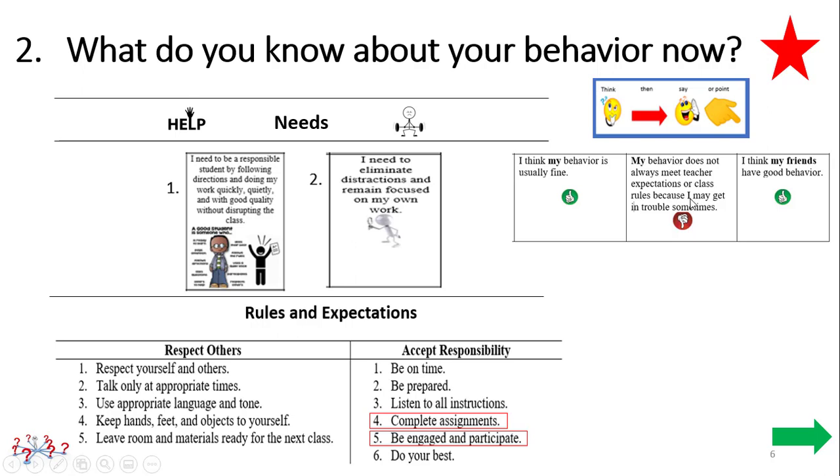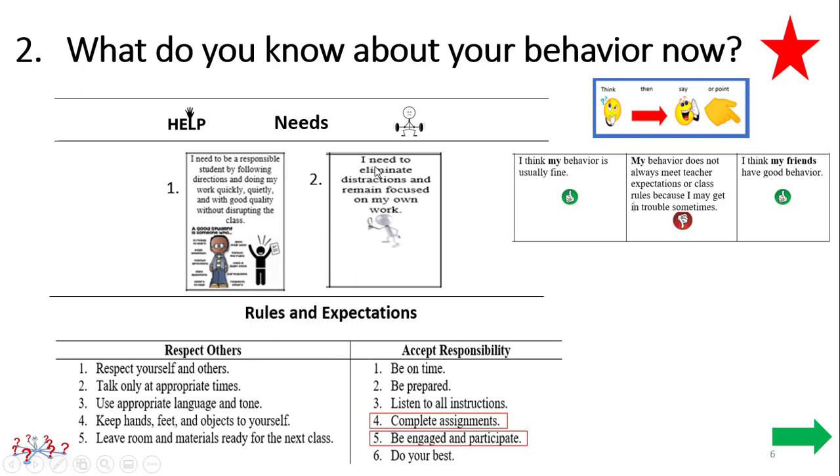My behavior does not always meet the classroom expectations because my teacher will get on to me sometimes, or I think my friends have good behavior. So when you see this slide, and this is what we've been talking about a lot of times, your need for being a responsible student, following directions, and doing work quickly, quietly, with good quality, is something that is not necessarily meeting the classroom rules and expectations.